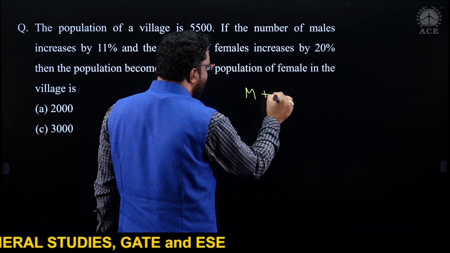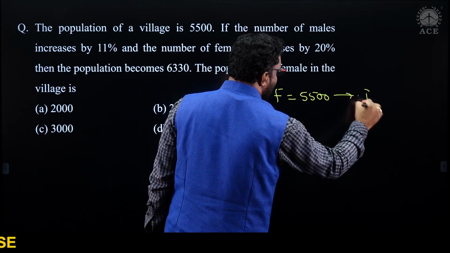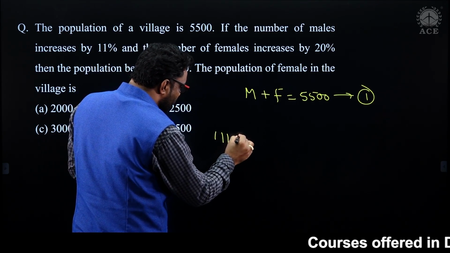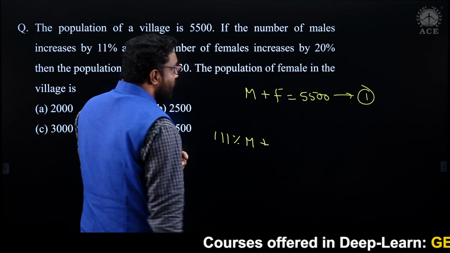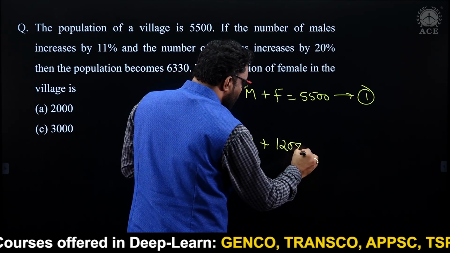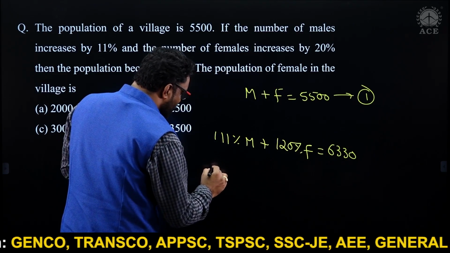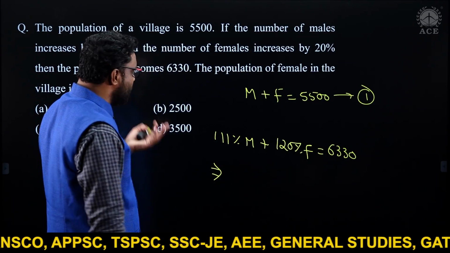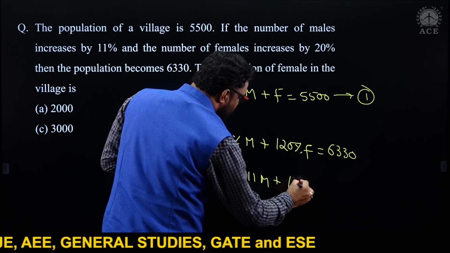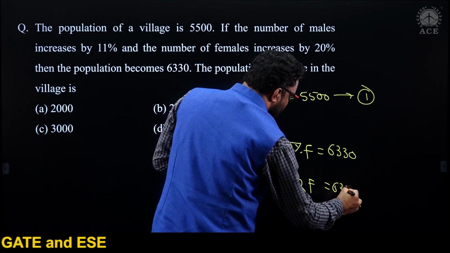Initially, male and female together 5,500. That's the initial one. Now what happened? Males increased by 11%, so I can say 111%. Females increased by 20%, so I can say 120%. Now the population is 6,330. Here we can say this is 11% increase, so 1.11 M, and this is 20% increase, 1.2 F, together nothing but 6,330.